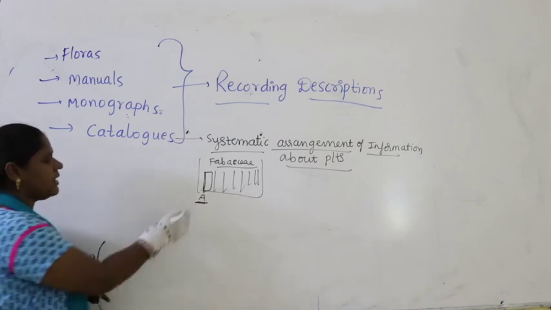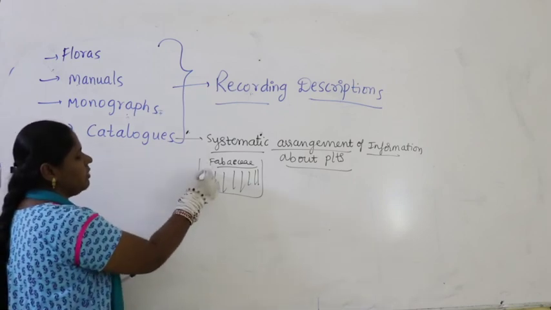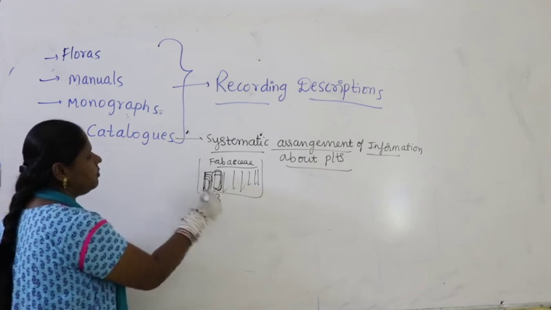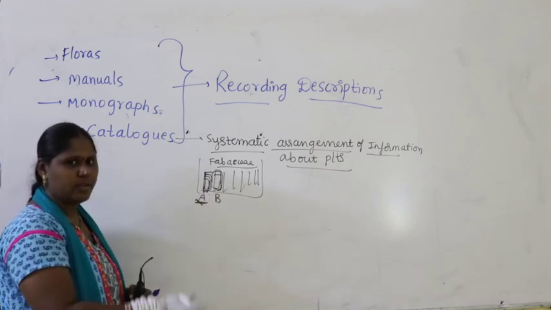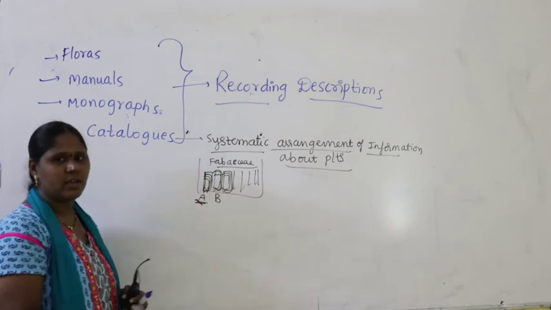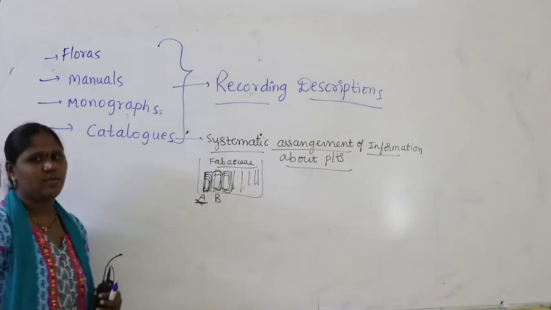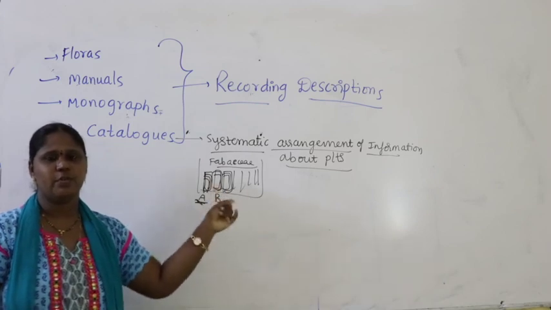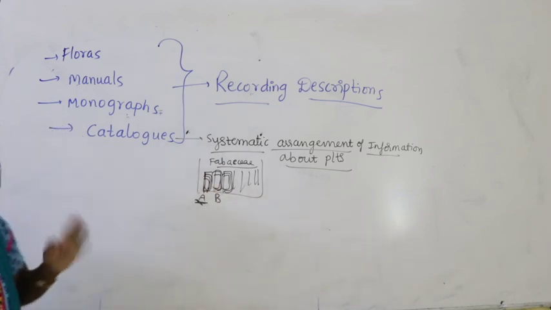So A letter plants which fall in Fabaceae will be in these herbarium sheets, and the next herbarium will be on B letter plants which belong to Fabaceae. C letter plants are also available in the next herbarium which also belong to Fabaceae. Next Solanaceae, next Liliaceae. So you find a systematic arrangement of information about plants.